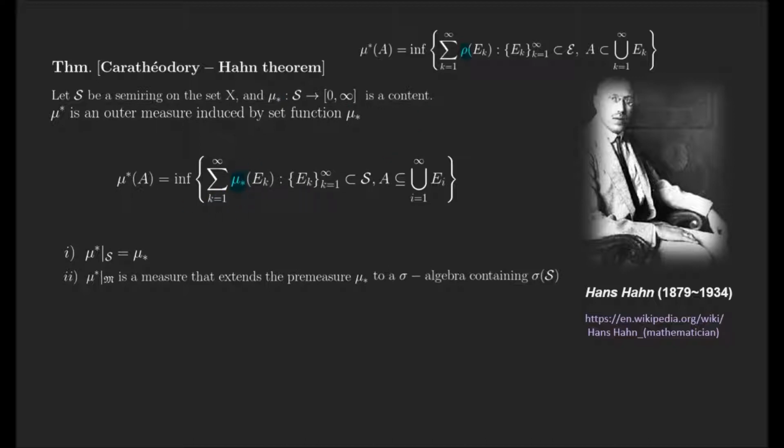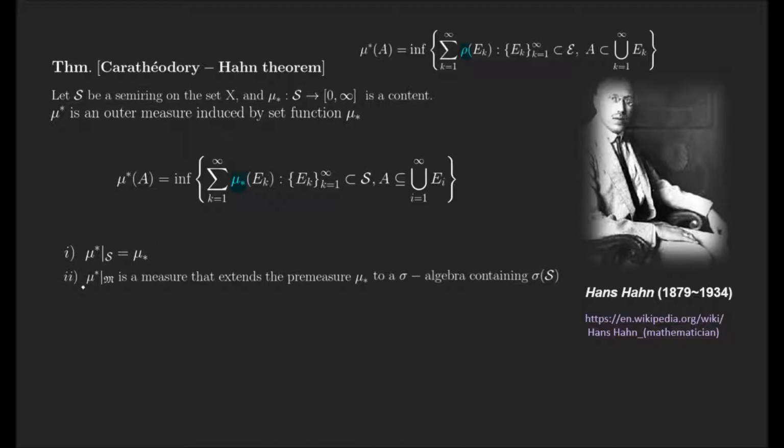And consider the outer measure induced by the content. Then the following theorem is satisfied. This is the Caratheodory theorem. The first condition: if we restrict the outer measure induced by the set function, the content, to the semi-ring, this is just the content.